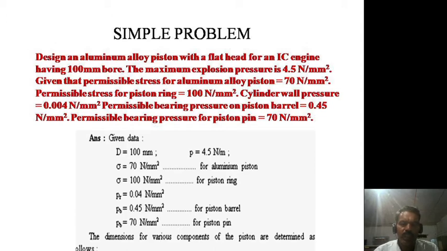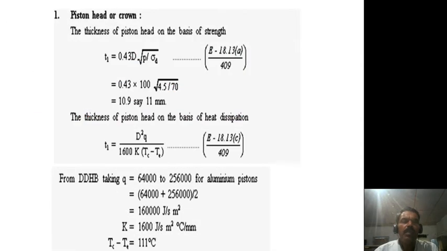The dimensions for various components of the piston are determined as follows. The very first step: there are 5 parameters that are very important to do the design of the piston. First, we have to design the piston head on the basis of strength and on the basis of heat dissipation. On these two criteria, we have to get the value of T1, that means the thickness of the piston head.